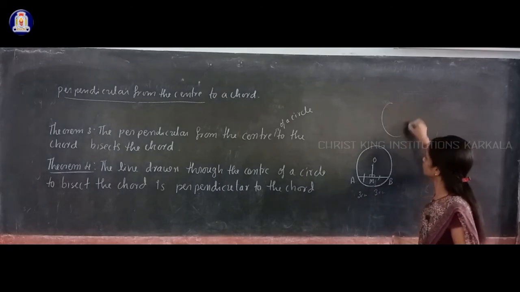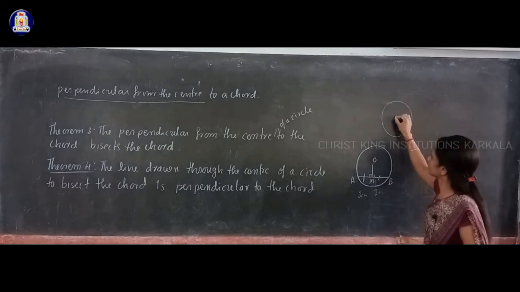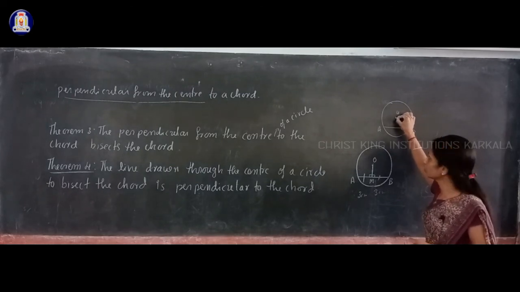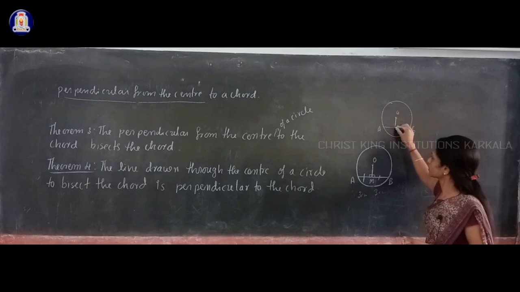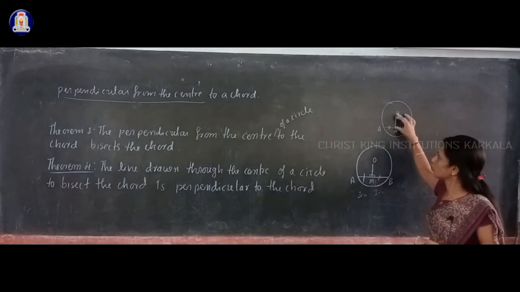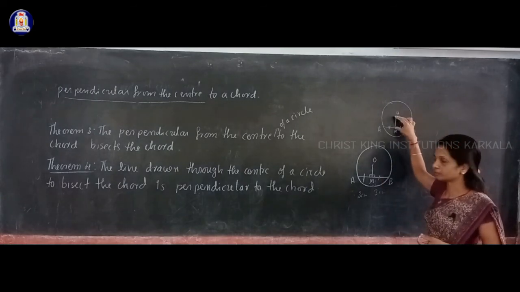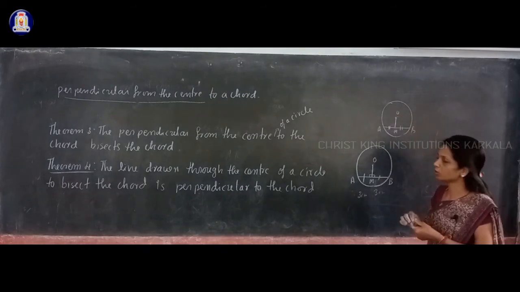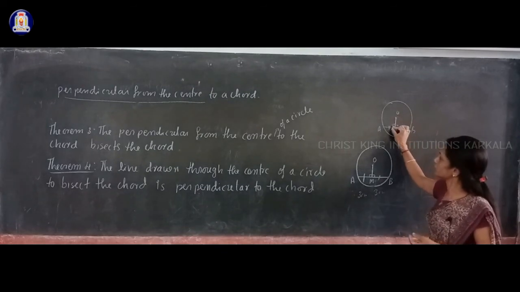That is, suppose you draw one circle, and you take the center of the circle as O, and you have a chord AB, and you draw one line from the center to that chord such that it divides this chord into two equal parts. If you draw line OM in that way, then this OM is always perpendicular to this chord.